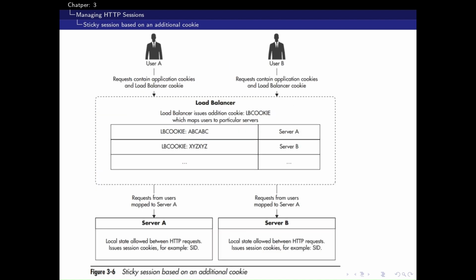Sticky sessions via load balancer. The third option pushes the state problem to the load balancer. The balancer adds its own cookie, mapping each user to a specific server. Then it ensures all future requests from that user go to the same machine. Figure 3.6 depicts this mapping. User A's requests always reach server A, user B's requests always reach server B.